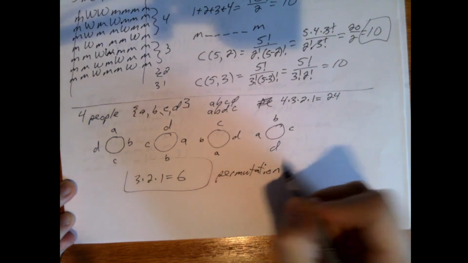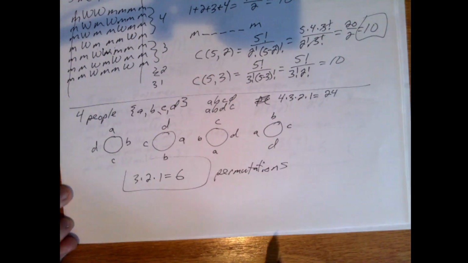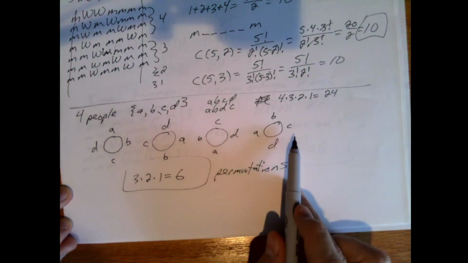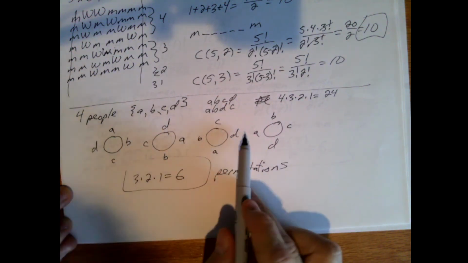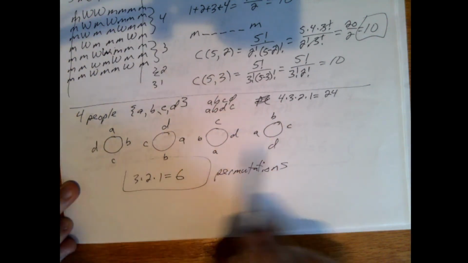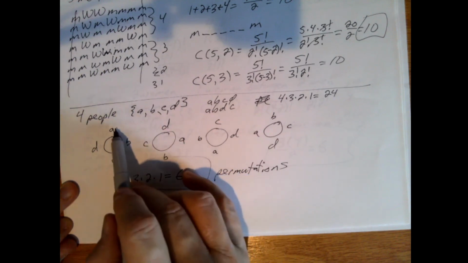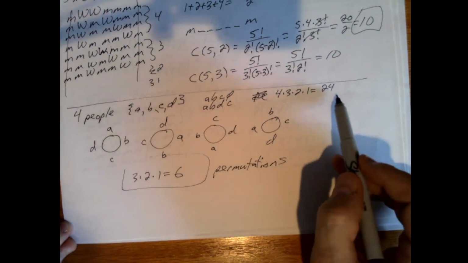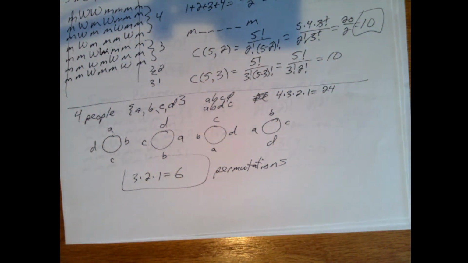So either way to think about it could be correct depending on your problem. But this is one of those areas where you may think these are completely different things. And if you're just talking about who sits to my right, who sits to my left, and who sits across from me, like you're, say, playing a card game or whatever, and you don't care between this position, this, or this, then you have to realize it's not really 24 anymore. It's just a 6. So those are some examples of permutations and combinations in which you have to think about the problem in a more clever manner, I guess, in order to figure out how to use the formula.